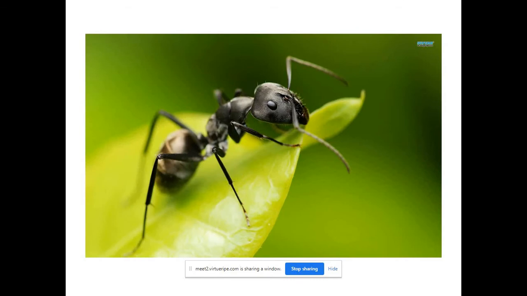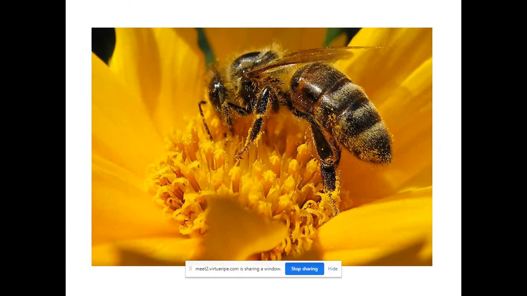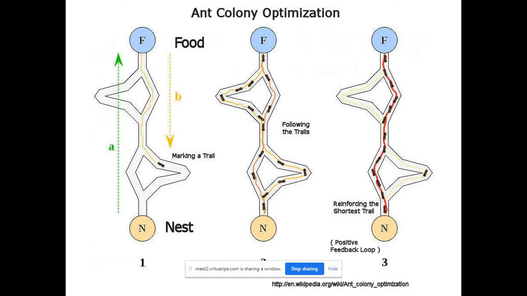An ant. You may notice that while finding food, an ant or a bee, whatever it may be, goes and searches for food from the nest. It takes any path, A or B, whatever it may be. Once it reaches the food, while coming back to the nest, after a while you can see it will go through the shortest path.